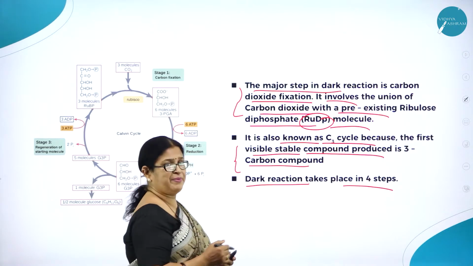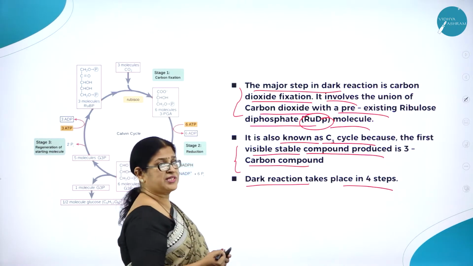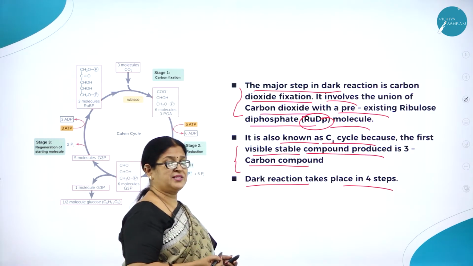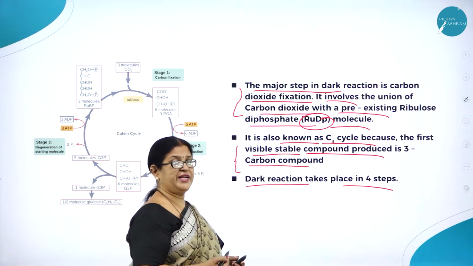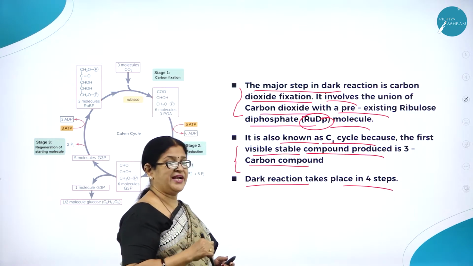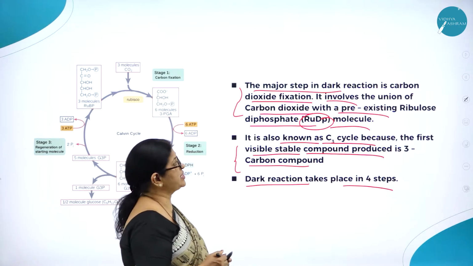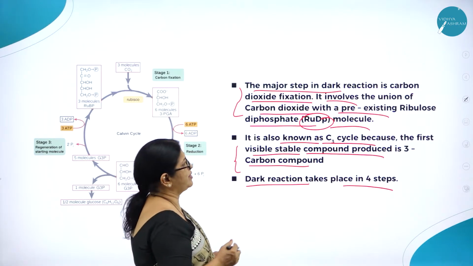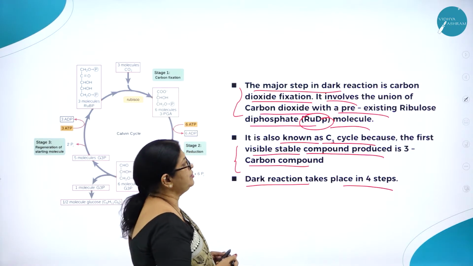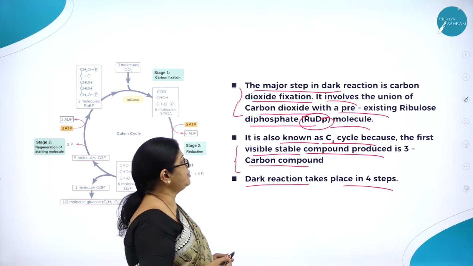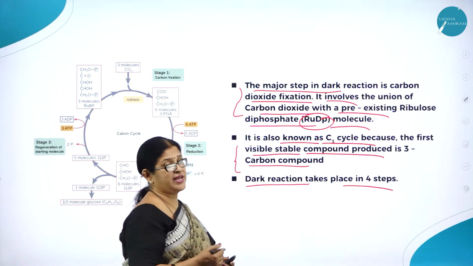The ATP and NADPH produced in the light reaction are utilized for the carbon dioxide fixation in the dark reaction.